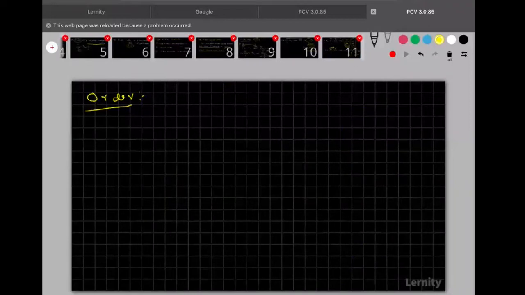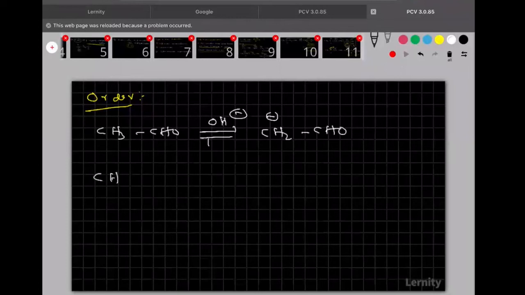Okay. So how to find the order of the reaction? For that, I want to write the mechanism steps, 2 steps once again. CH3CHO. Now in the presence of the base, first step this one. So I told you here we will get the enolate. Clear? Now in the second step, what happened? This enolate is there now, CH2 minus CHO. So it will combine with one more molecule of the aldehyde. And I told you this is the RDS step.